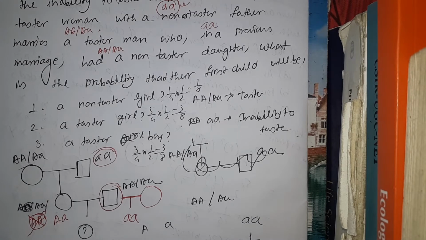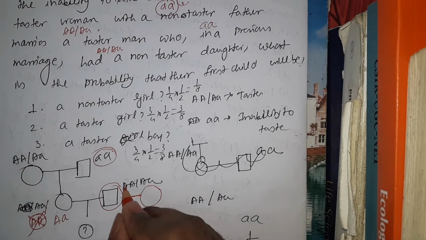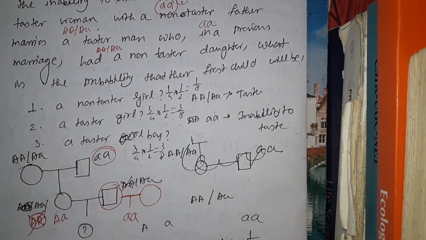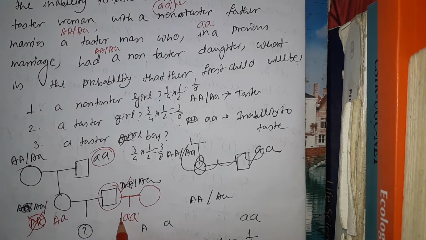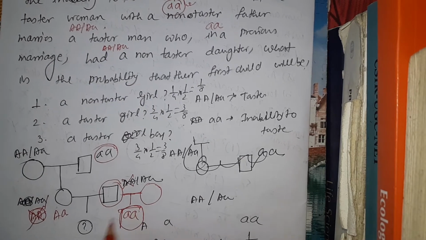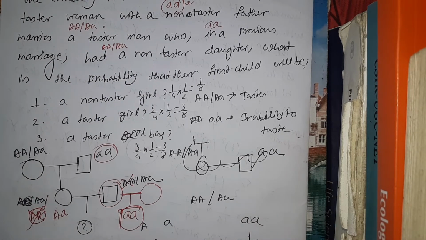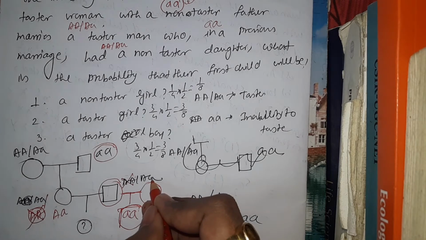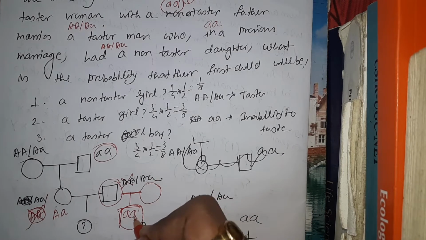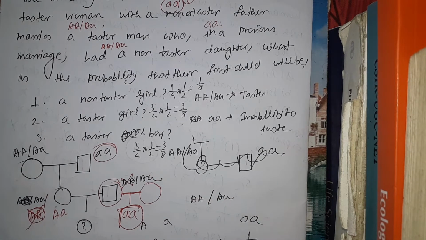So this excludes the possibility that the genotype of the tester man is capital A capital A, because the daughter is small a small a, which means he also supplied a small a to his daughter.